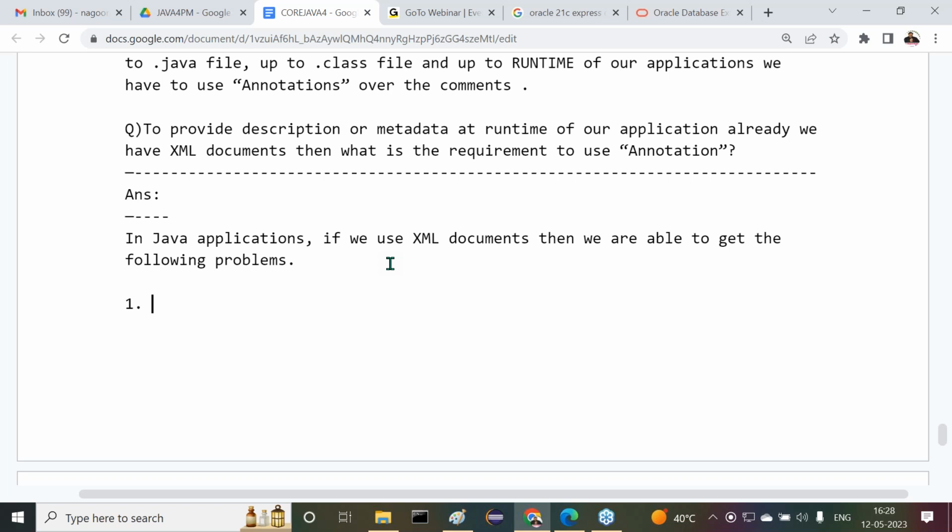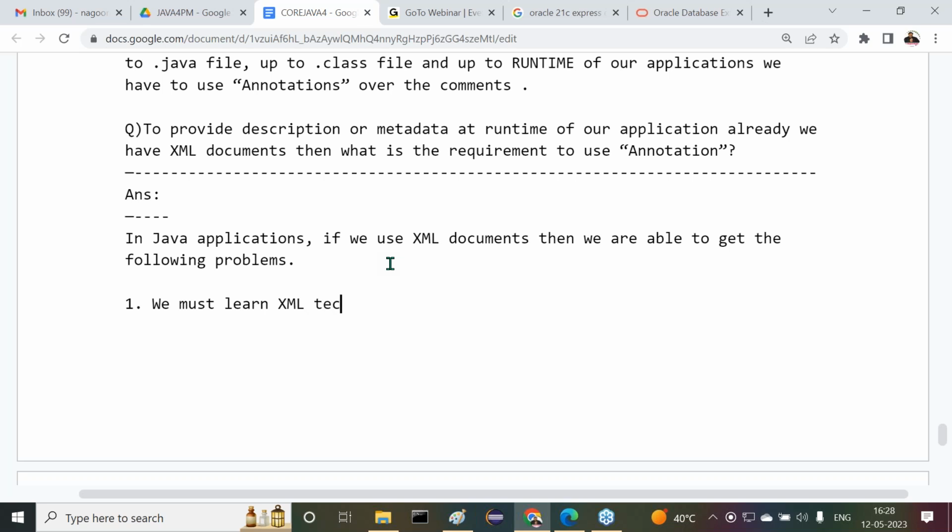Okay, fine, it's outside of Java. But if you want to use XML documents in our Java applications, developers must have knowledge of XML technology or not? Understand it clearly.